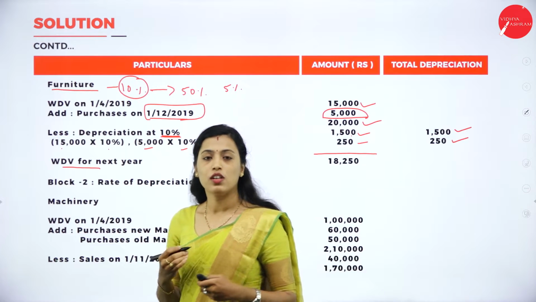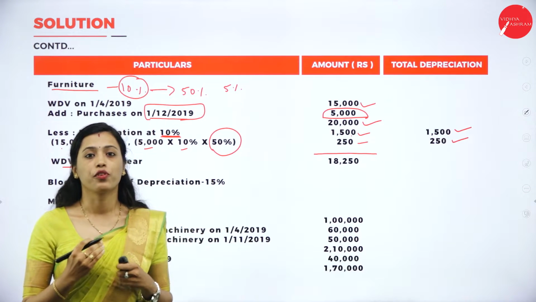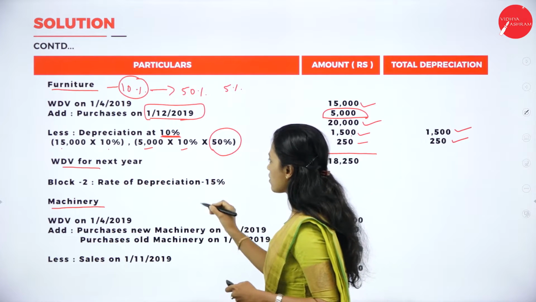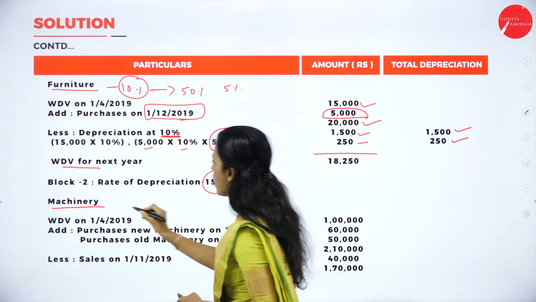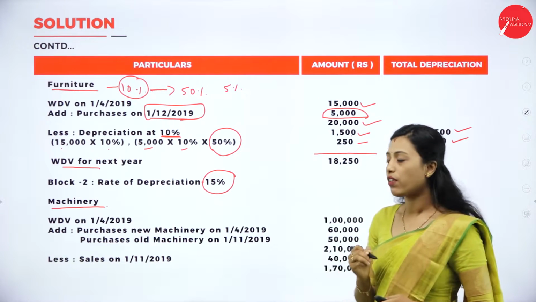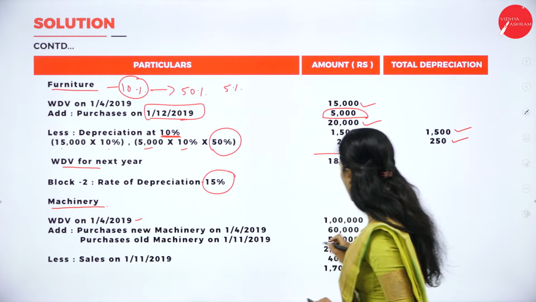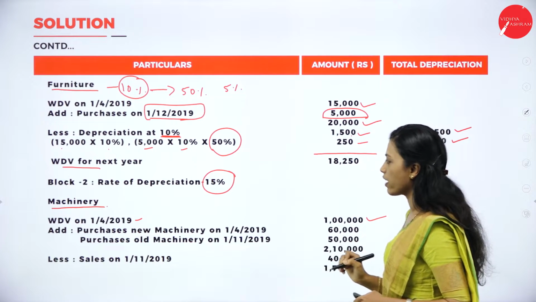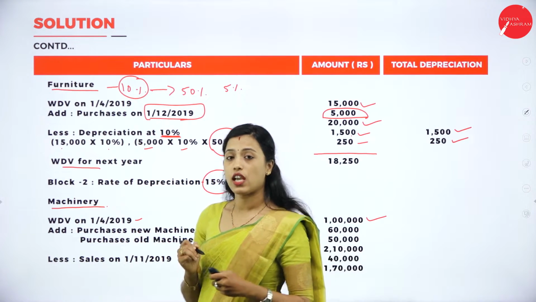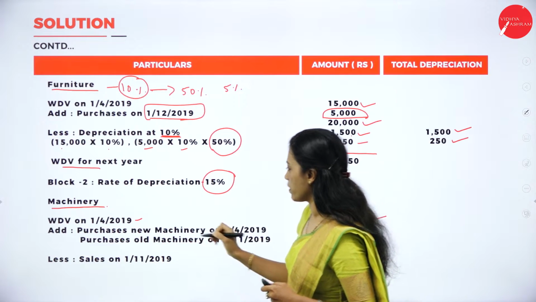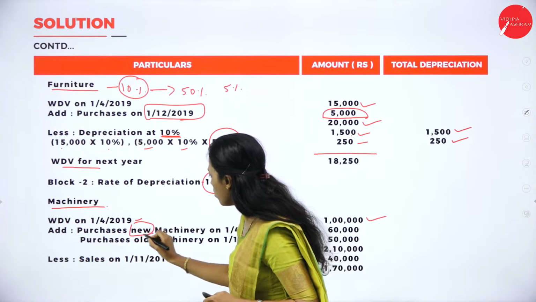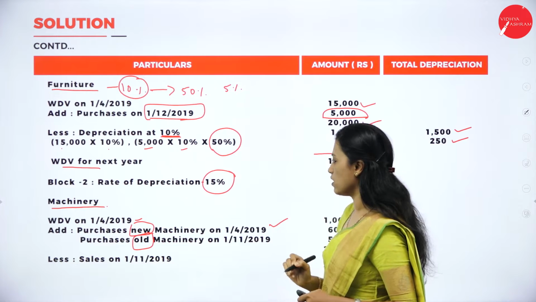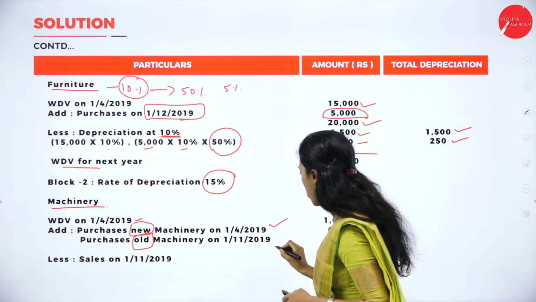Next, block 2. Here rate of depreciation is 15%. So asset is machinery. So rate of depreciation 15%, asset is machinery. WDV on 1/4/2019, how much? 1 lakh. So WDV on 1/4/2019 it is 1 lakh. Here asset purchased, but there are two assets purchased, new asset and old asset. New asset purchased on 1/4/2019 and old asset purchased on 1/11/2019.